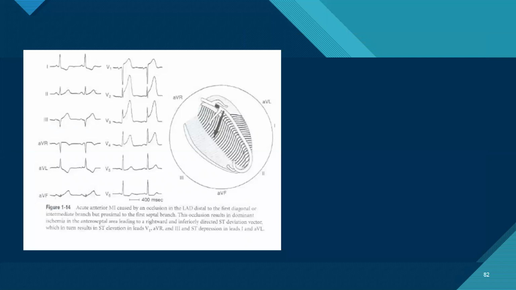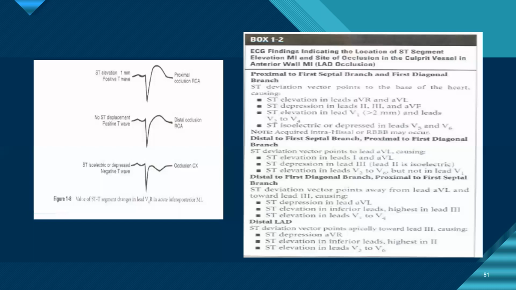So basically, this is on the last slide, the second point, irrespective of first diagonal or first septal, whichever is coming, after that it should be between any of them.